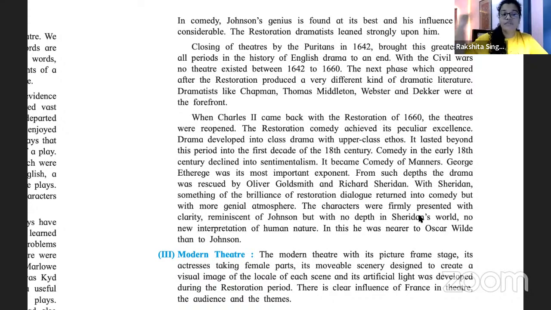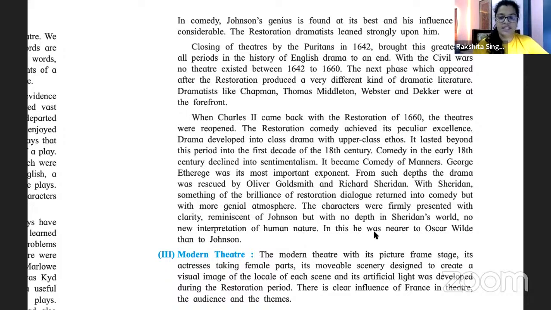जो विलन है वो विलन ही रहेगा. ऐसा बहुत बार आजकल आपने देखा होगा नहीं होता है. कभी कभी विलन भी अच्छे काम करते हैं मूवीज में. Have you guys seen that? Sometimes a villain does something great, you're like, oh my god, is that person the villain or is that person the hero? You don't know who's the hero, right? So that is very modern. In that time, there was clarity in characters. Okay, no new interpretation of human nature. ऐसा नहीं कि कुछ अलग meanings निकाल रहा है, जो था वैसे ही था.